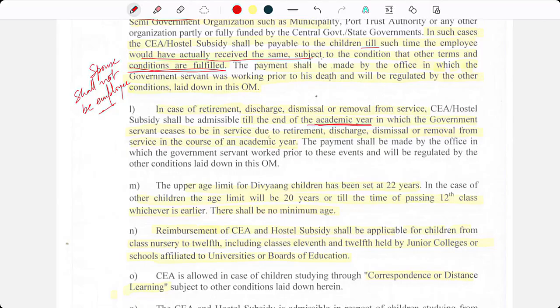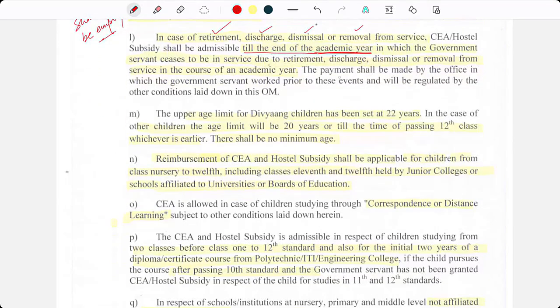So, if in the middle of the academic year a government servant is retired or discharged or dismissed or removed from service, then CEA will be provided till the end of the academic year in which the government servant ceases to be in service due to retirement, dismissal, etc. Here also, and always, the payment shall be made by the office in which the government servant worked prior to such events.